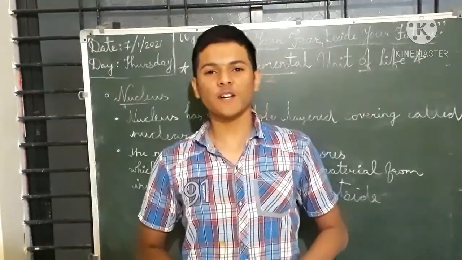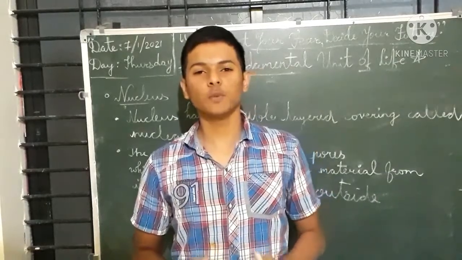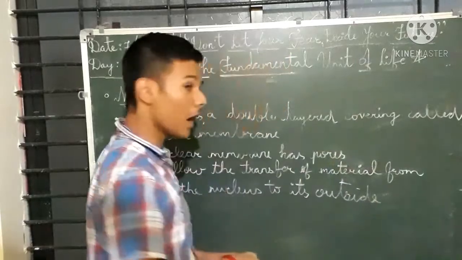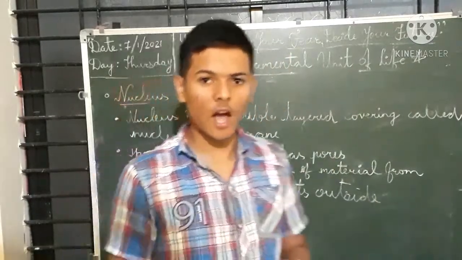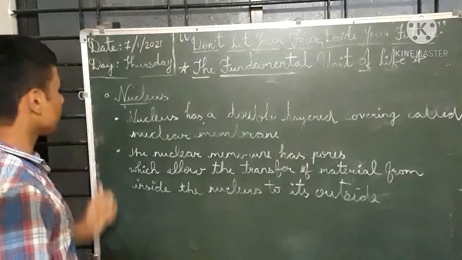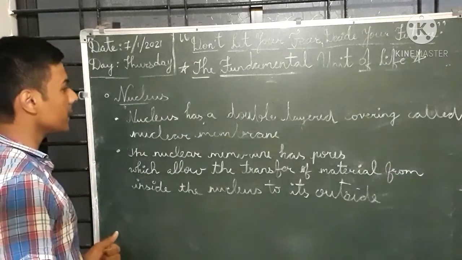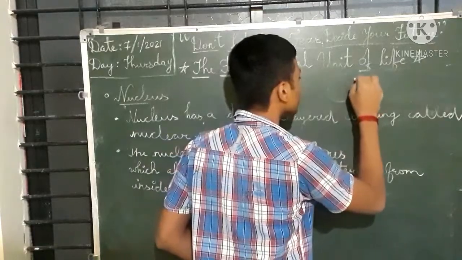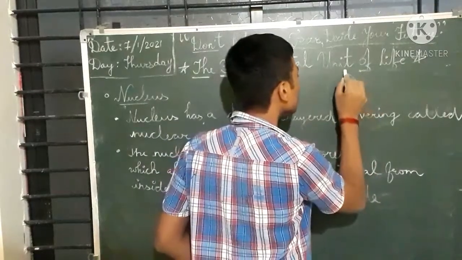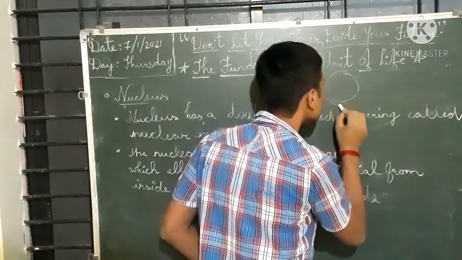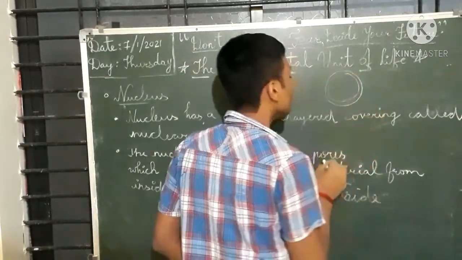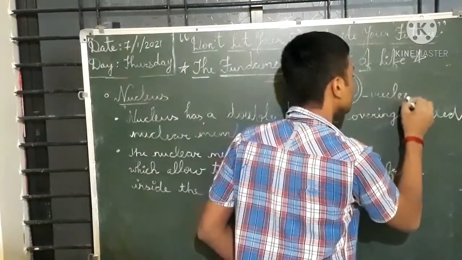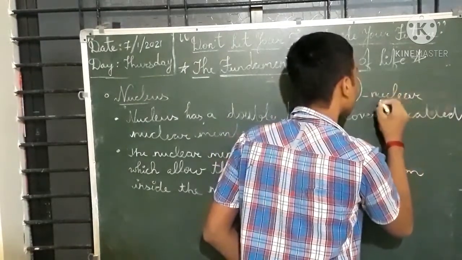Now students, we are going to study the nucleus. This term is present in every cell. Without a nucleus, the cell is only half. The nucleus has a double-layered covering called the nuclear membrane. Suppose this is one nucleus; it has a double-layered covering called the nuclear membrane.